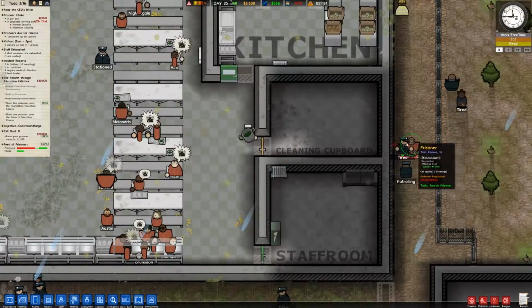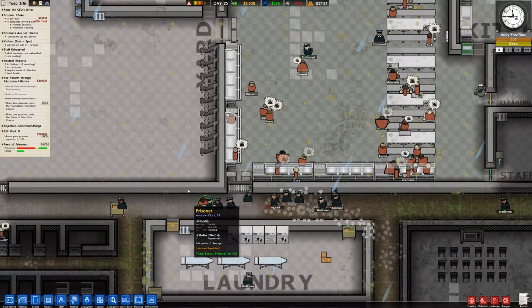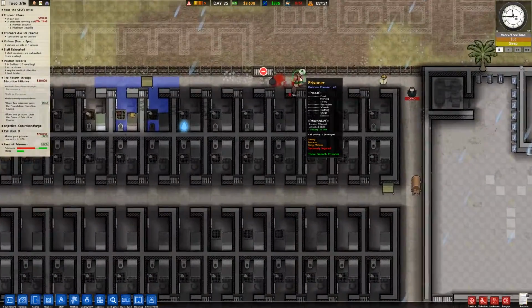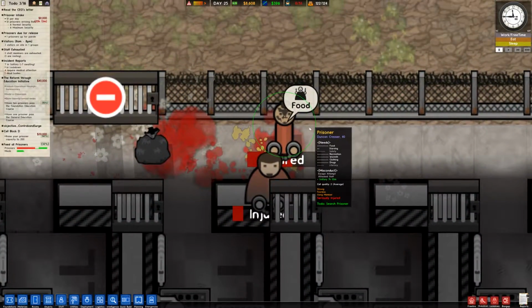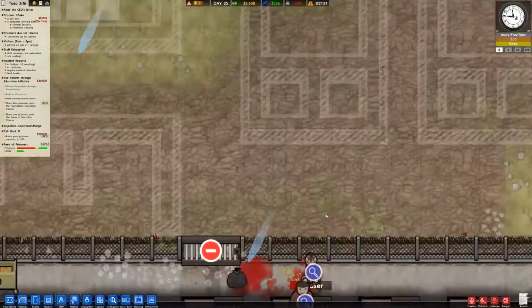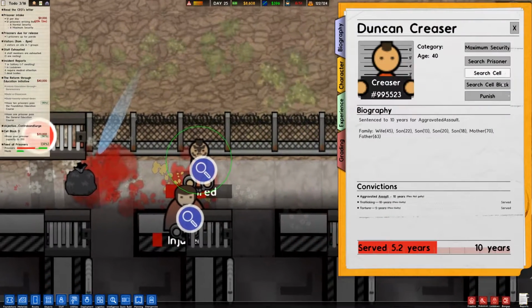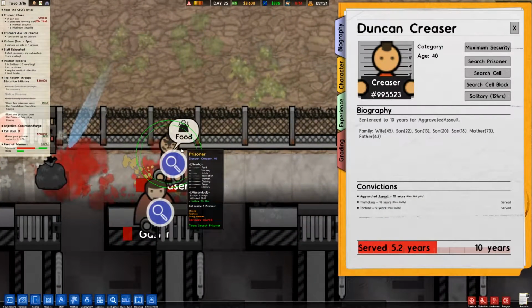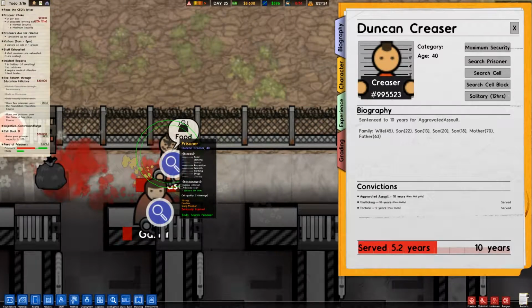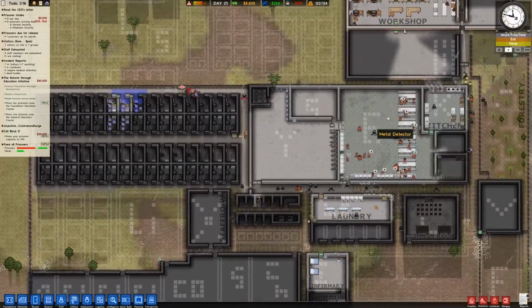Where is he? The guy that just did that. Creaser, right? Where's Duncan Creaser? There he is. All right, we'll have to name a wing after Creaser. I'm not going to name a wing after Creaser. He's despicable. In fact, what's his current punishment? His current punishment is to be in solitary for 7 hours. That's not good enough. Nope, we're doing 12. Oh, I added 12. Now it's 19. Ha ha ha. Well, that's fine. Whatever.